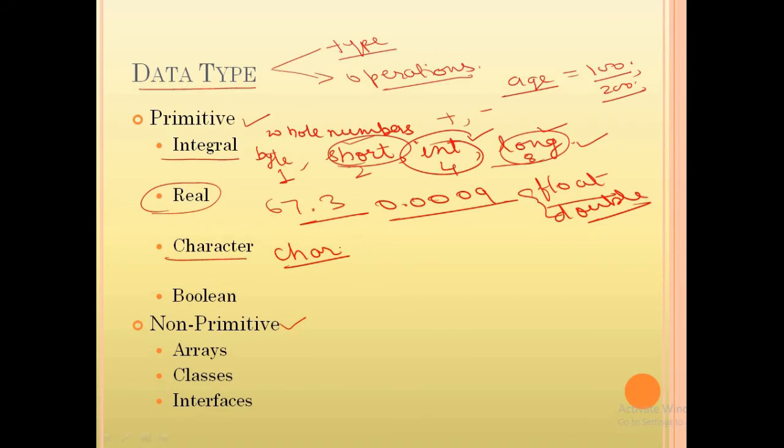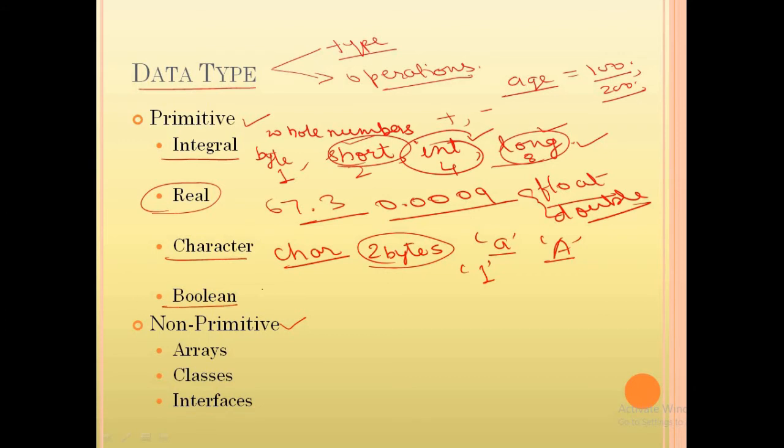So char takes 2 bytes of storage, and these are characters, like this is a character, this is a character, this is a character. Any character from the character set of Java is called a character if it is enclosed in single quotes and it is a single character. It takes 2 bytes. In C and C++ character takes only 1 byte, but the difference in Java is that it uses Unicode instead of ASCII codes.